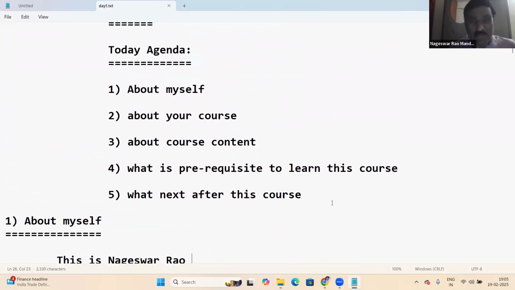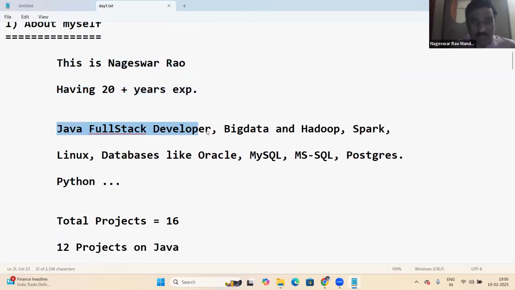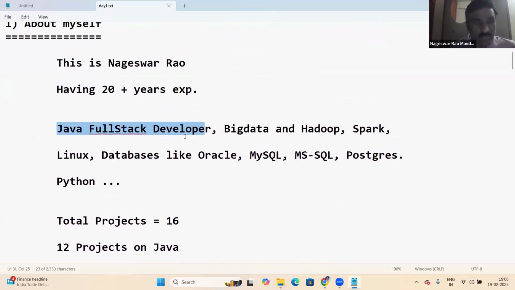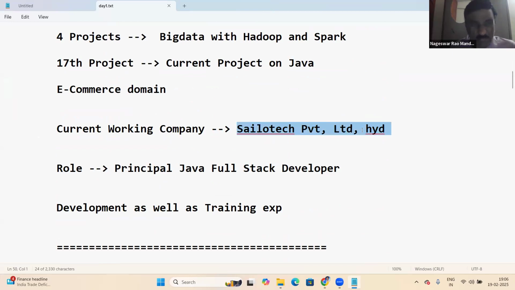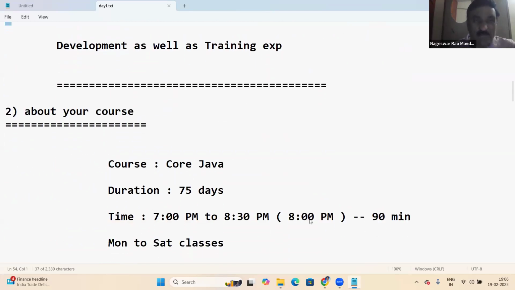I think it's not necessary to repeat all the introductions today, because only the same old students have joined here. About myself, I have 20 plus years of experience as a Java full stack developer. Presently, my designation is principal Java full stack developer.